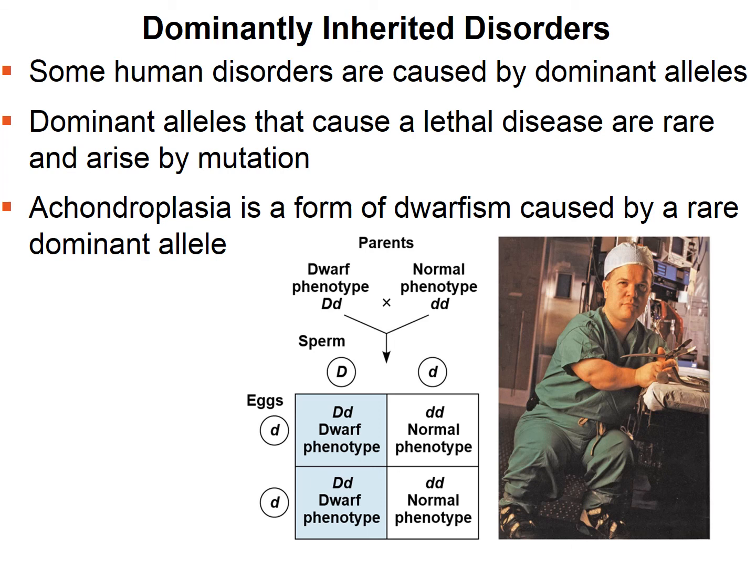It's a dominant allele. And on the left-hand side, we see there is a normal mother. She has 2 recessive alleles for the dwarfism, lowercase d. When you do this Punnett square, you'll see that 2 out of every 4 individuals will be dwarf, and 2 out of every 4 individuals will be normal.